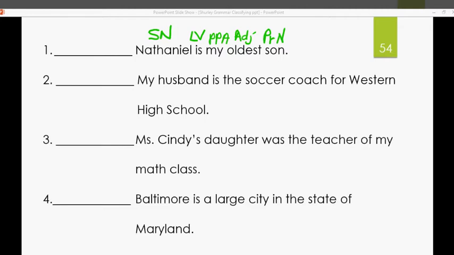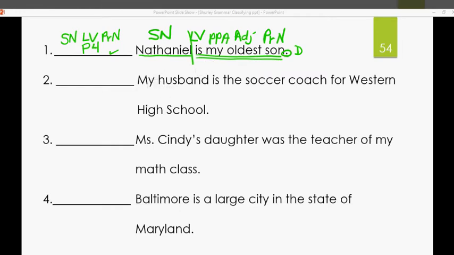Now we're going to write in our sentence pattern, which is going to be subject noun, linking verb, PRN for predicate noun, pattern for check. Go to the end of the sentence and everything else is going to be what you're used to. Period, statement, declarative. Go to the verb, which in this case is a linking verb. Draw your dividing line to separate the complete subject, Nathaniel, from the complete predicate, is my oldest son, and I am going to underline that twice. All right, let's look at the next sentence.